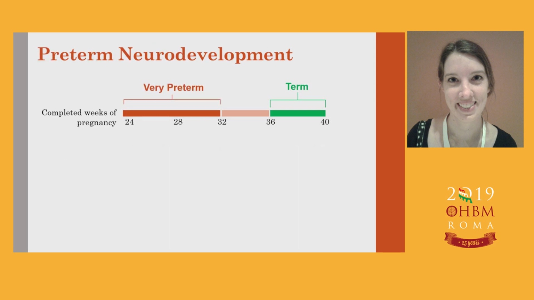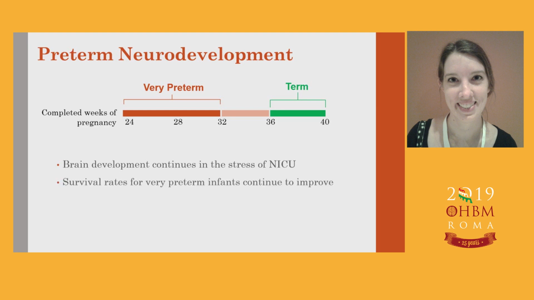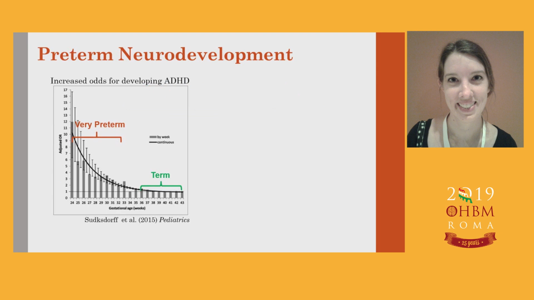Now, very preterm birth occurs prior to 32 weeks, and brain development must continue ex utero in the stress of the neonatal intensive care unit. Survival rates for these preterm infants have increased over the years. However, long-term neurodevelopmental outcomes have remained poor. Specifically, preterm children are at increased risk for developing attention deficit hyperactivity disorder at some point in their lives, and this risk increases with earlier gestational age.